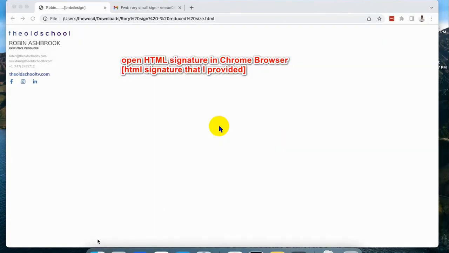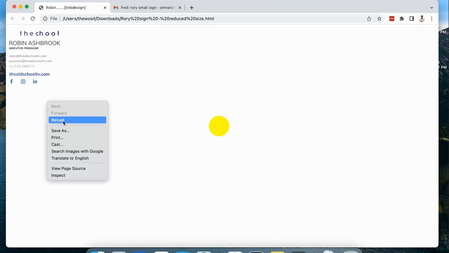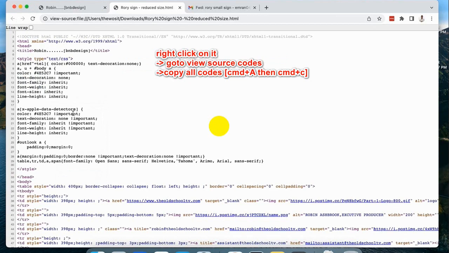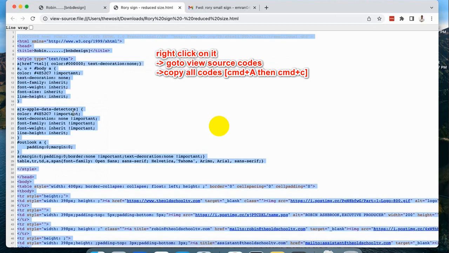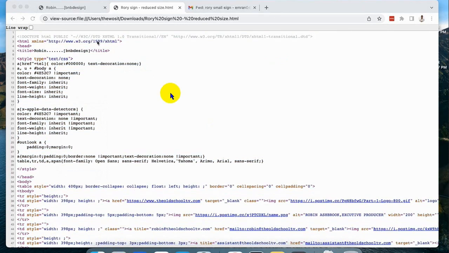Open the HTML file that I provided to you in the Chrome browser. Then after opening the file, right click on it, click on Inspect, and copy all the code by Command A and Command C.